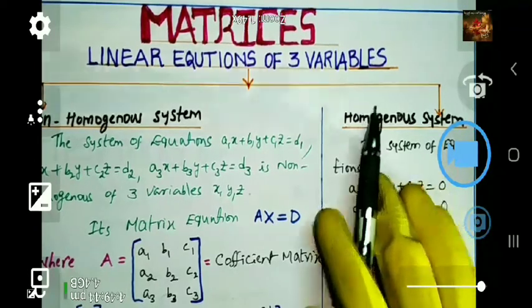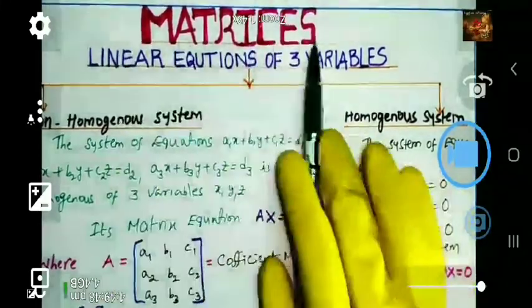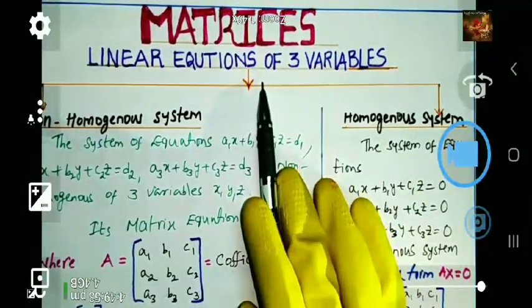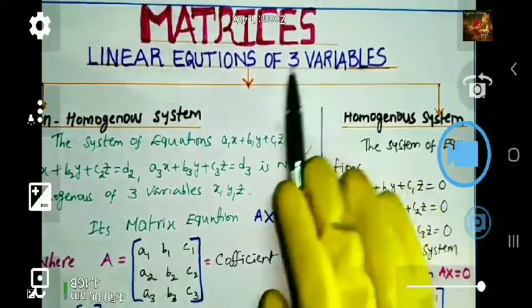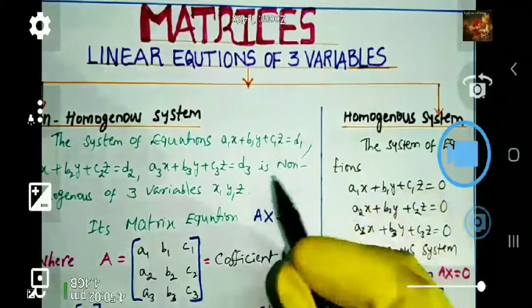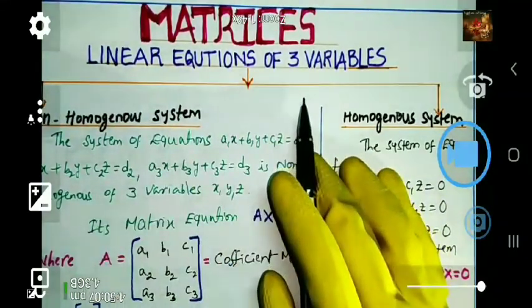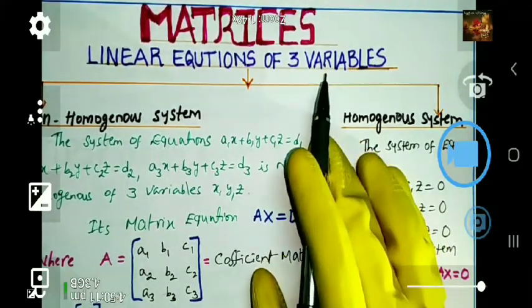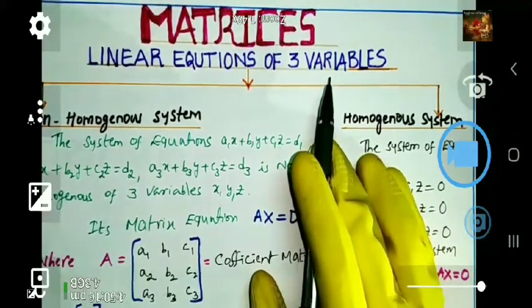What is the topic I am going to discuss? Linear equations of three variables in matrices. Linear equations means first degree equations. Three variables means the variables x, y, z. Linear equations means first degree equations of three variables x, y, z. How can you solve it? What are the various conditions? What are the types of solutions in these linear equations? We will discuss this in this video.